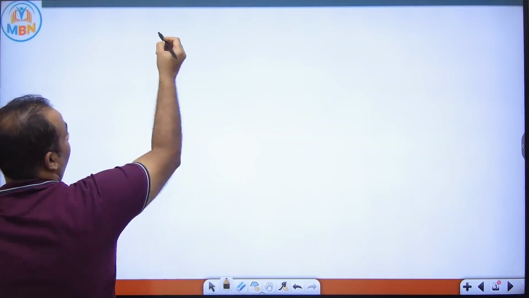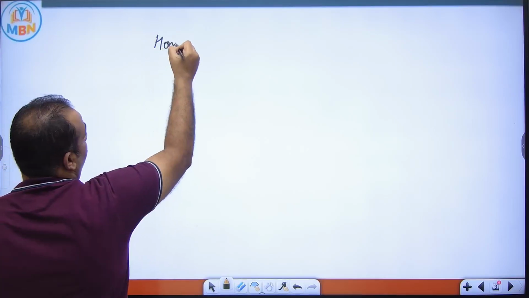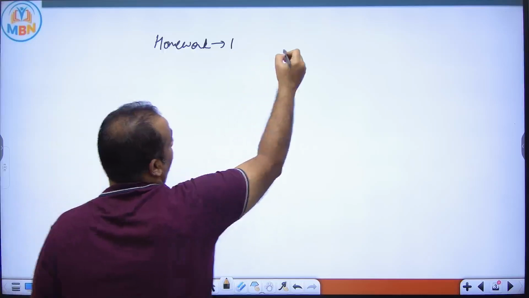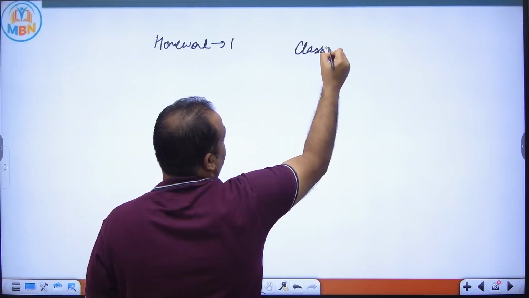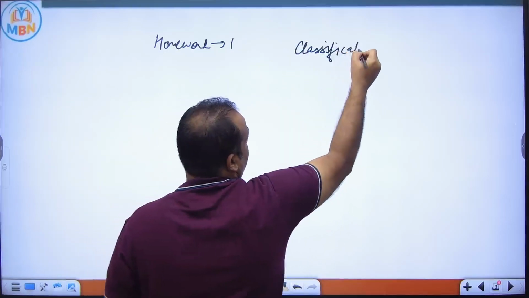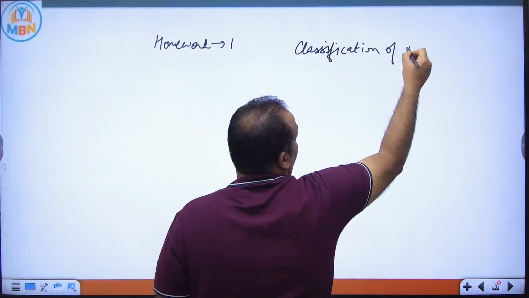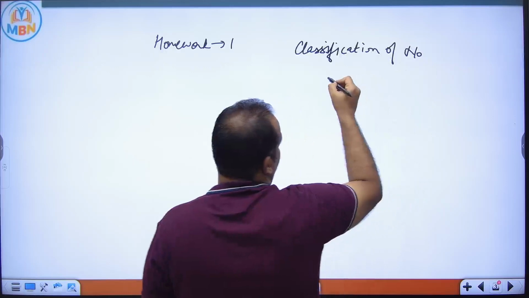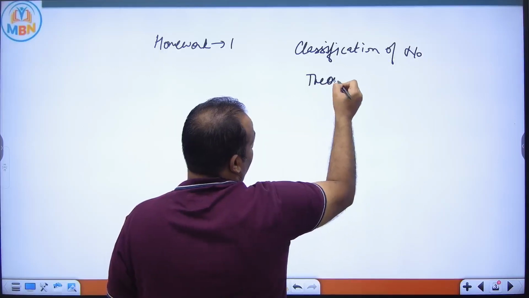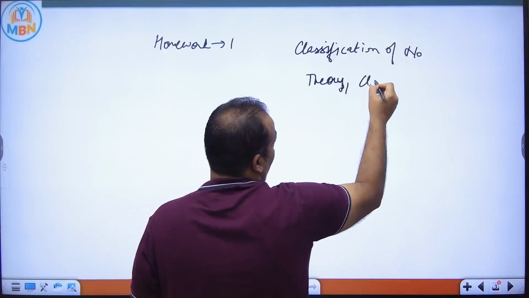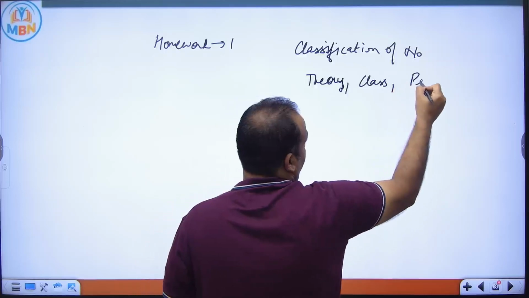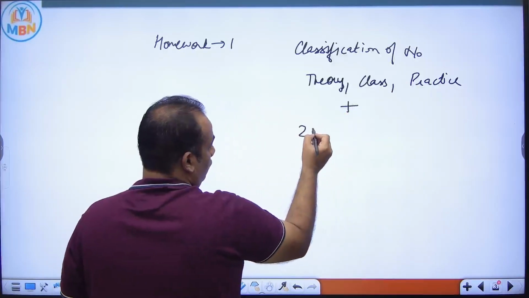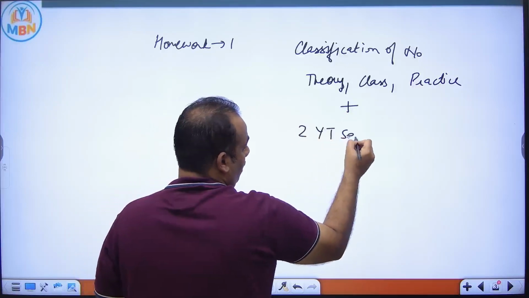So, till now we have done one class. So, what was the homework for first class? If I say, what is the homework for first class? You have to cover classification of numbers, theory. Basically, you have to cover theory, class questions and practice questions plus 2 YT sessions on YouTube.